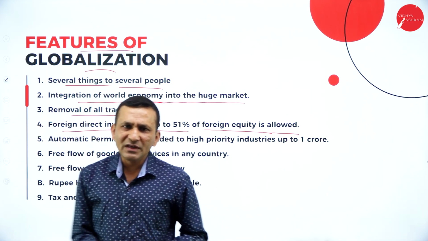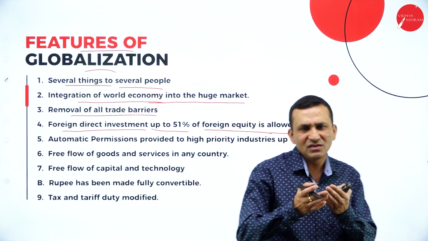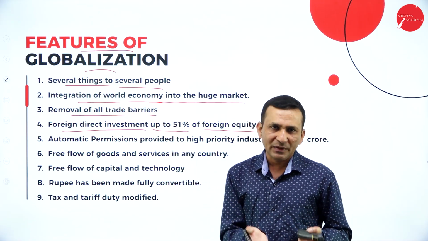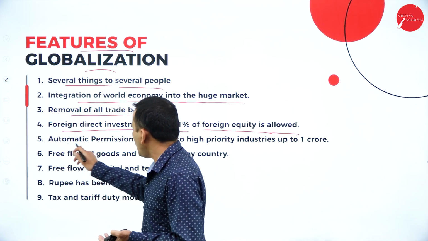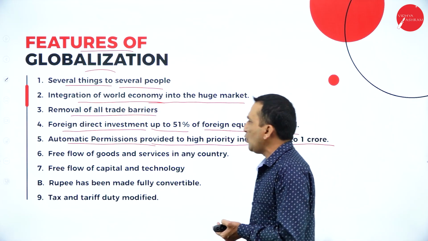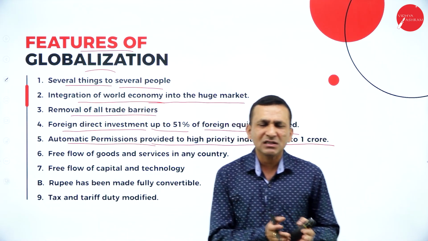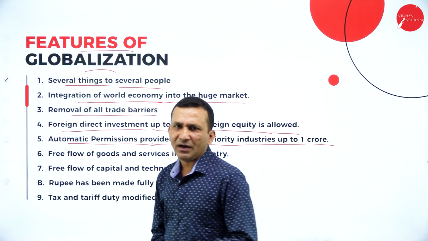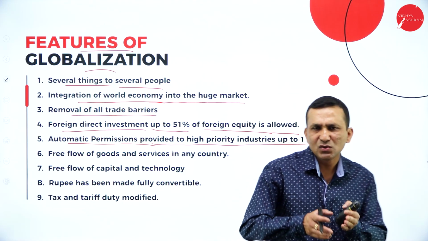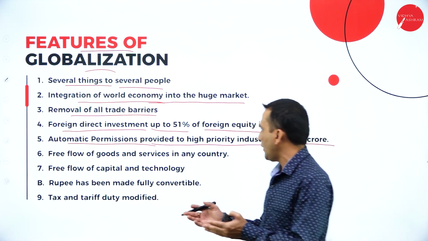If you try to invest in any country, certain standards are maintained by the individual country; here 51% is the maximum. Automatic permission is provided to high priority industries up to 1 crore. We have identified different sectors, such as agriculture or small scale industry, and up to 1 crore we provide it.